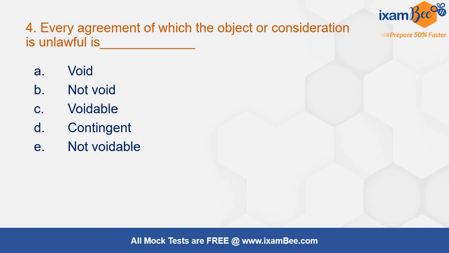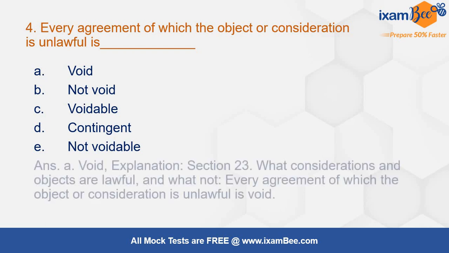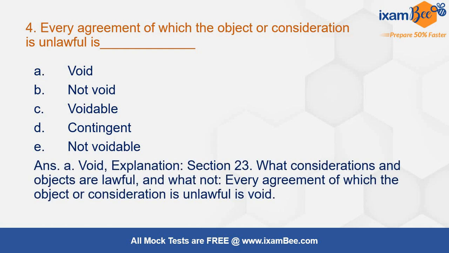Okay, so an agreement of which the object of consideration is unlawful, they are talking about. If there is an unlawful object or consideration, then what will be the consequence on that particular agreement? Void. सीधा void. Section 23 कहता है what considerations and objects are lawful and what are not. And every agreement of which the object or consideration is unlawful, it will become void. ये सीधा सीधा स्टेटमेंट है. जस्ट रिमेंबर दिस स्टेटमेंट. ज़्यादा दिमाग नहीं लगाना चाहिए एंड सीधा आंसर कर देना चाहिए ऐसे क्वेश्चंस में. कई बार क्या होता है जब हम ज़्यादा सोचते हैं हम गलती कर देते हैं इन द क्वेश्चंस.